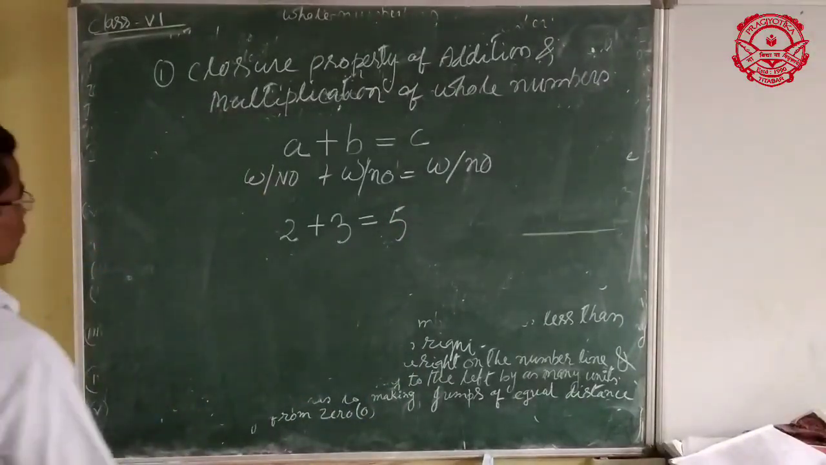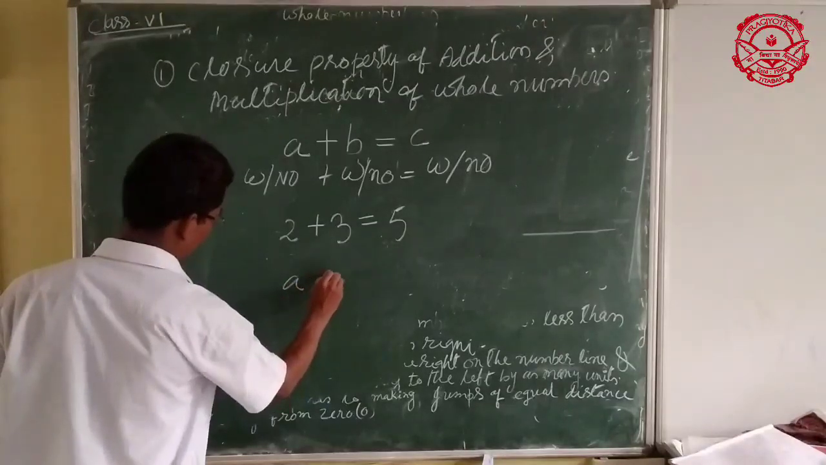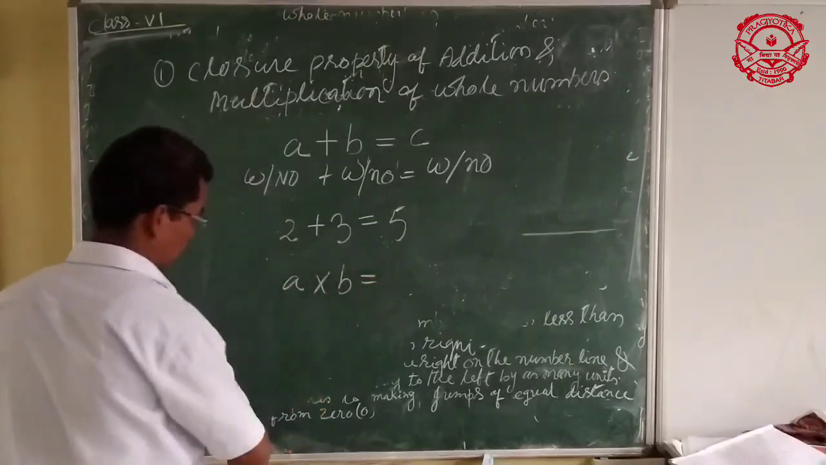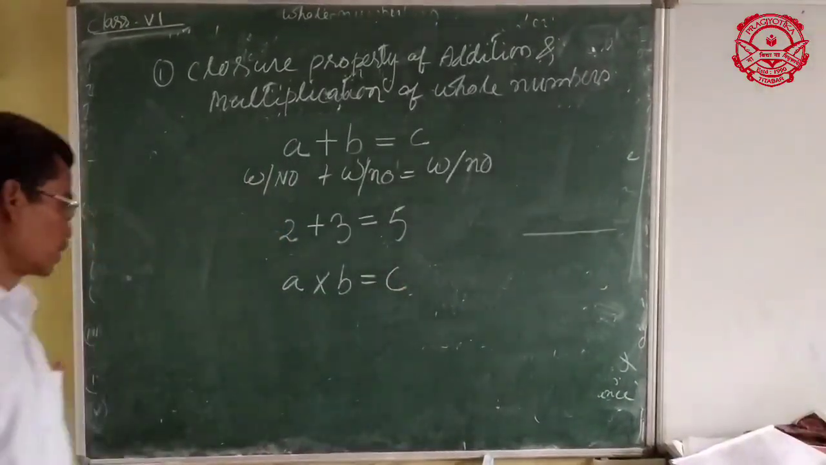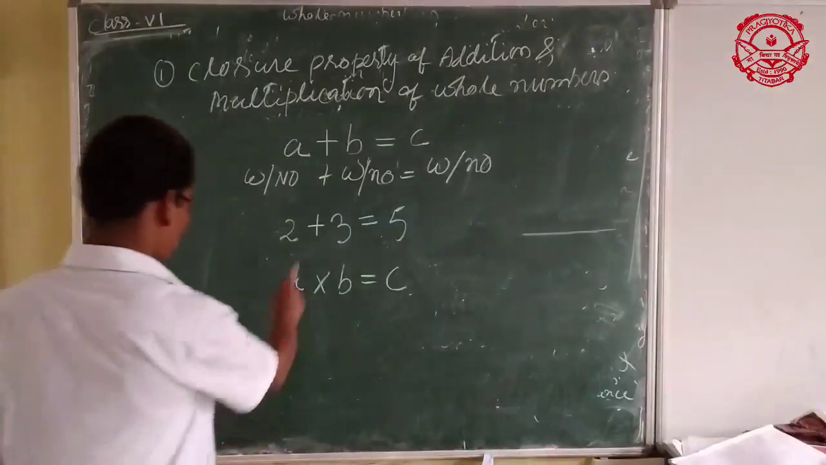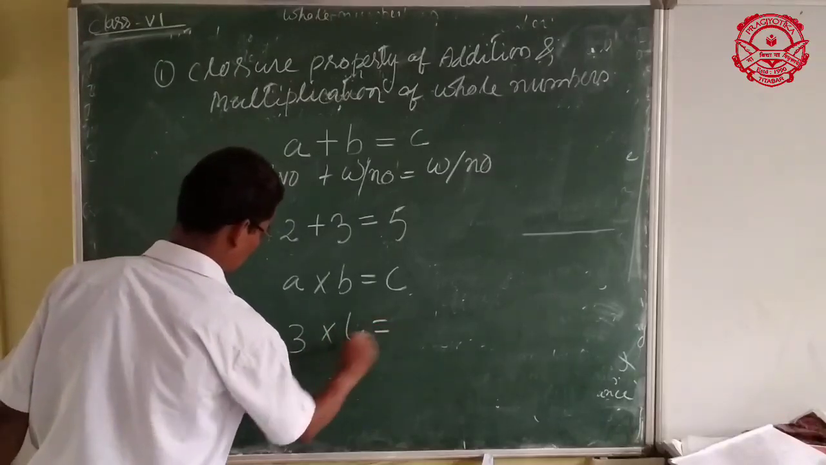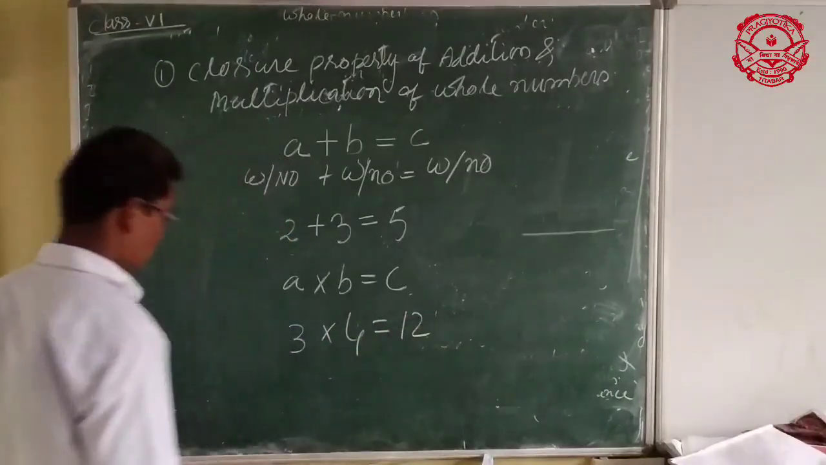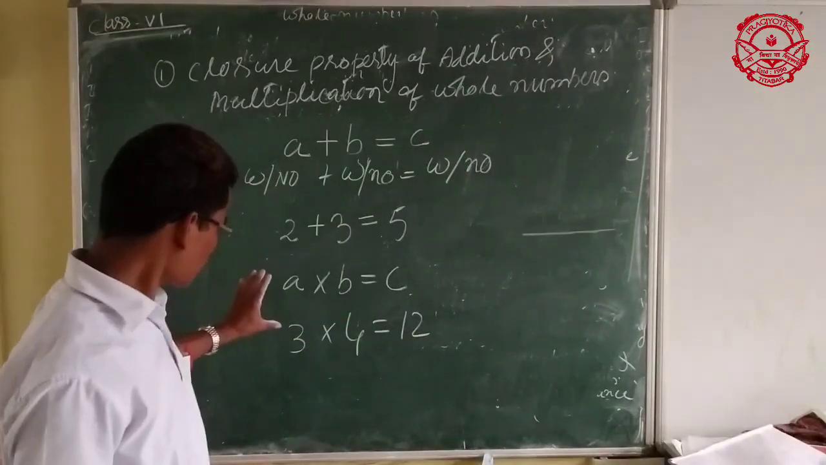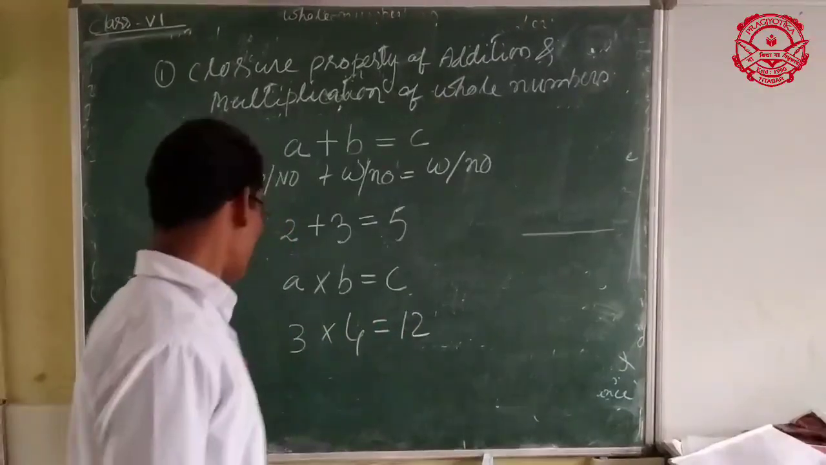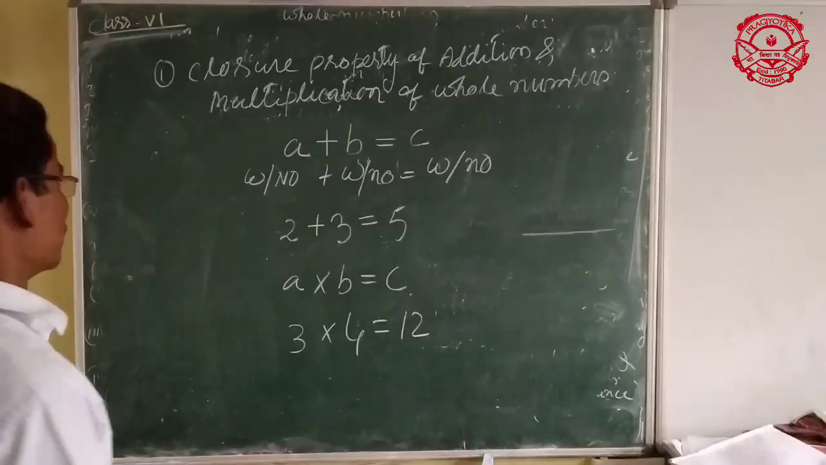Like this, regarding multiplication, if A is a whole number and B is a whole number, the product is also a whole number. For example, A is 3 and B is 4, and 3 times 4 is 12. So 12 is also a whole number. This is called the closure property of whole numbers under multiplication.